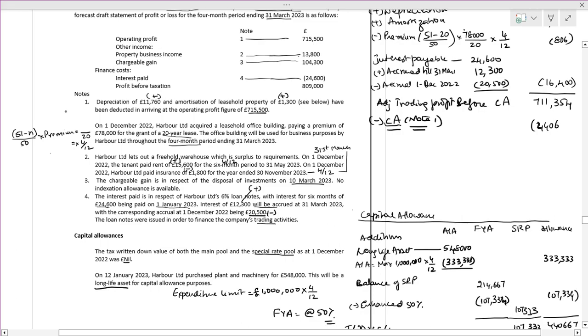Then it comes to 786,072. This is called the trading profit.